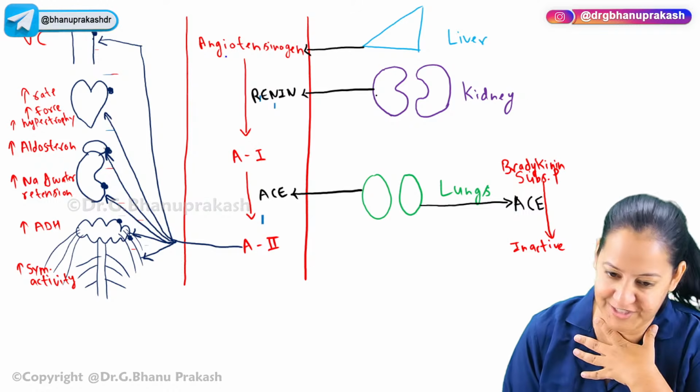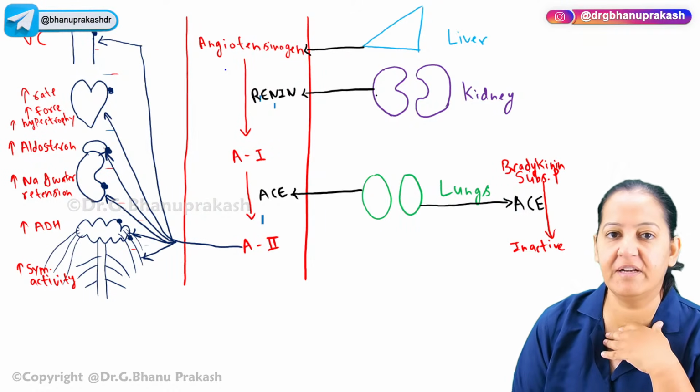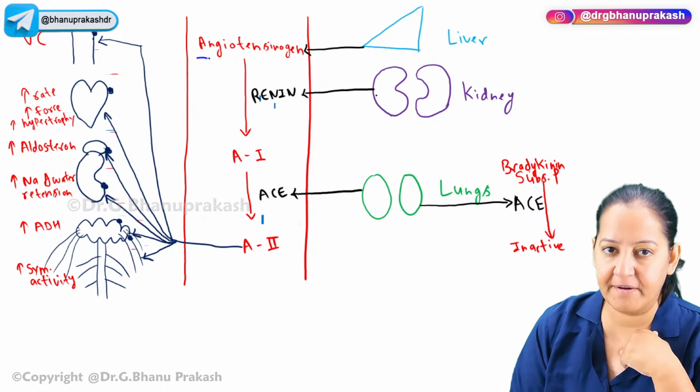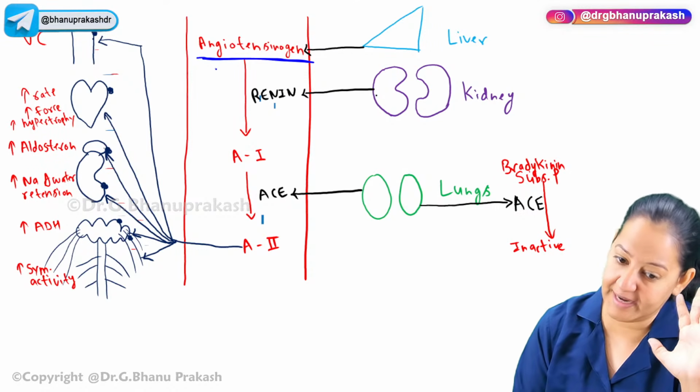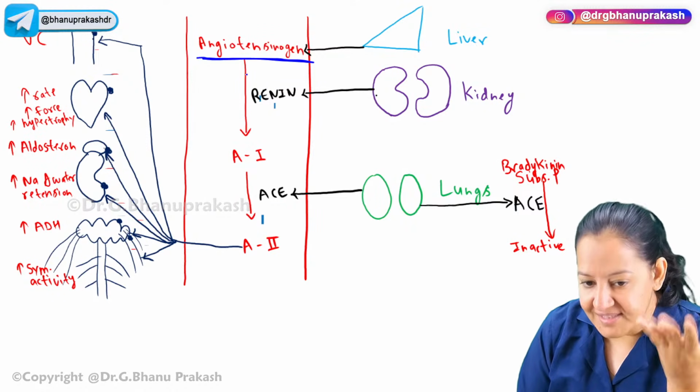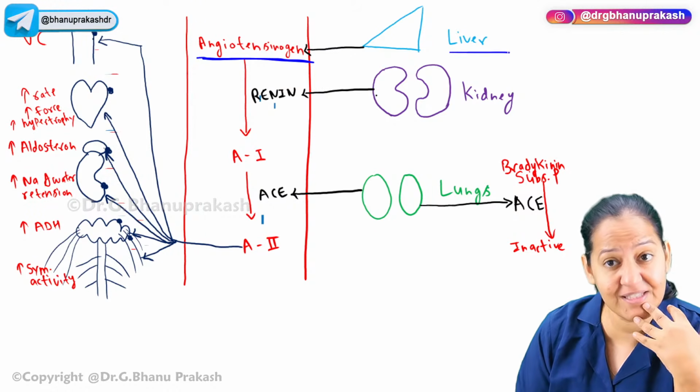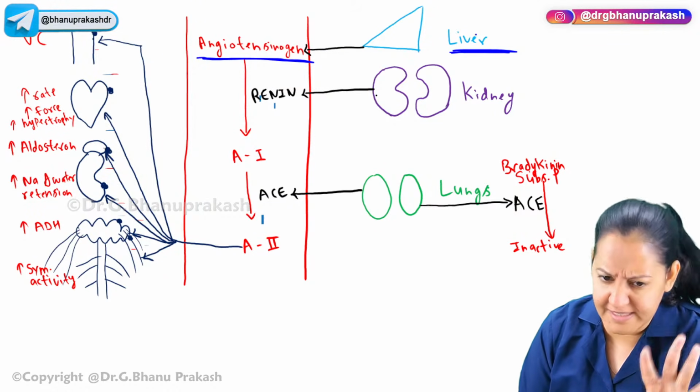What I'm teaching you is the RAS family. In the RAS family, what do we have? God has given a protein in our blood. The name of the protein is angiotensinogen. It is currently present in me, you, all of us. In the blood, we have this protein. Who synthesized this protein? The liver synthesized this protein. It is present in our blood, but it is inactive.